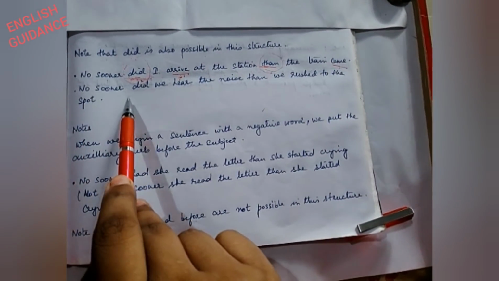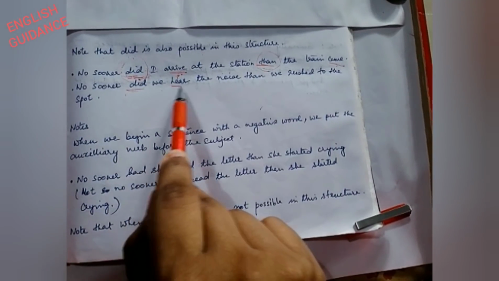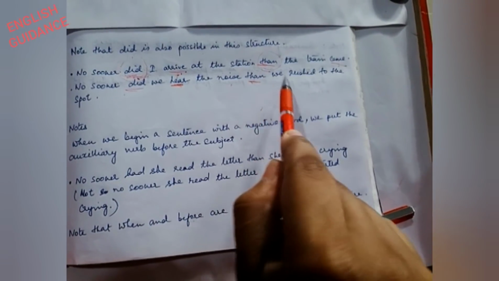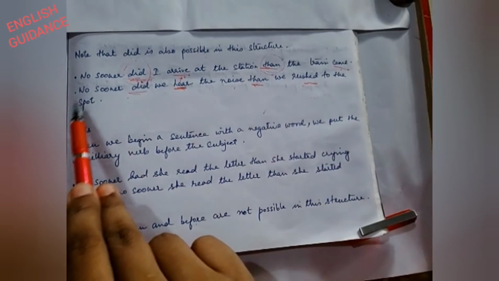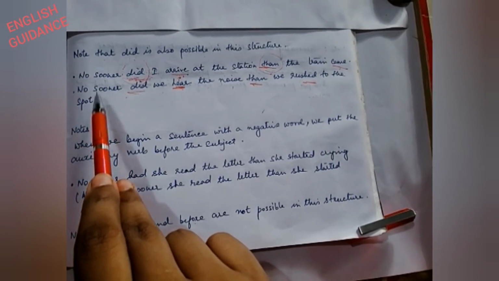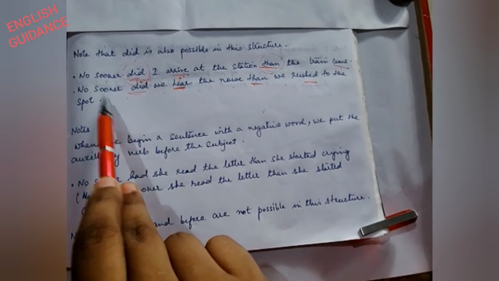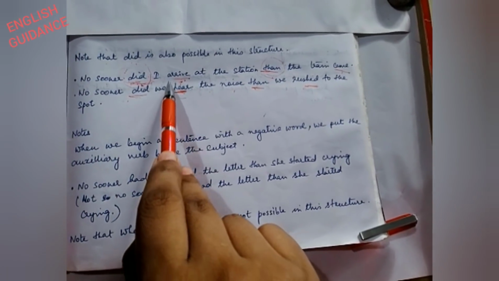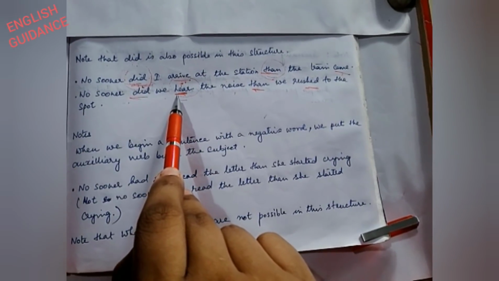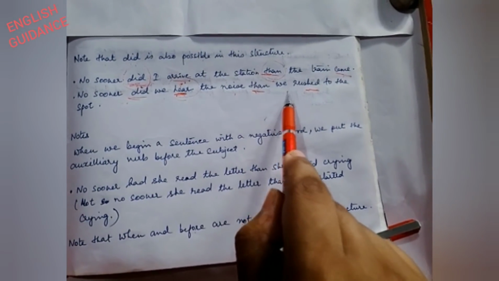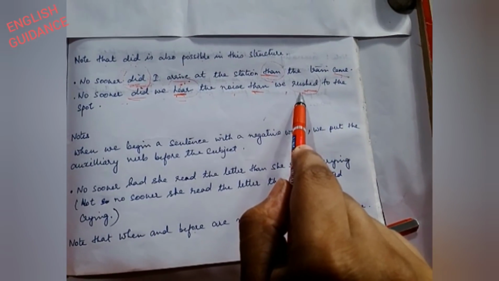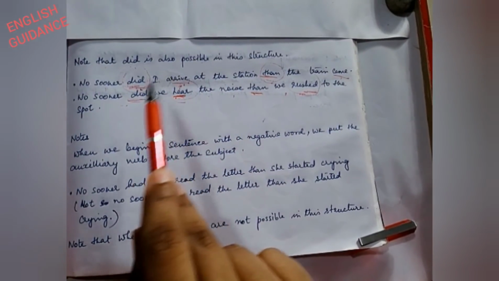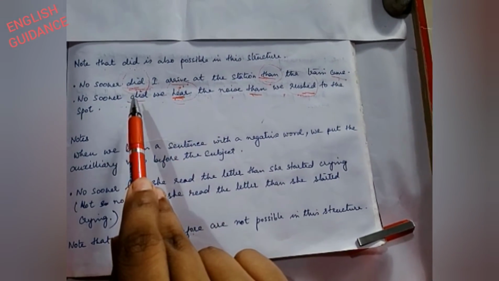Next, no sooner did we hear the noise than we rushed to the spot. When we are attaching no sooner with did, the first event will remain in present, but the second event will be in past. Hope you have understood the difference between did and had in this structure.